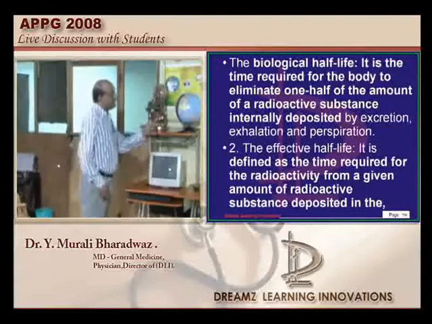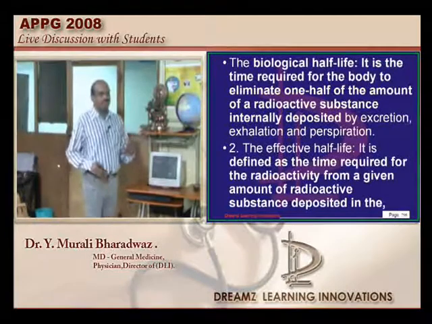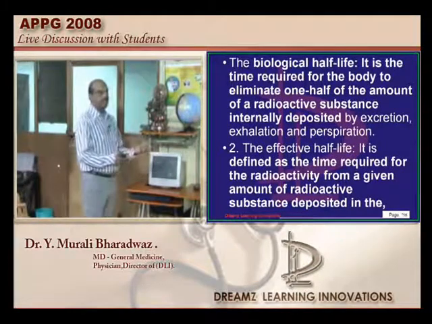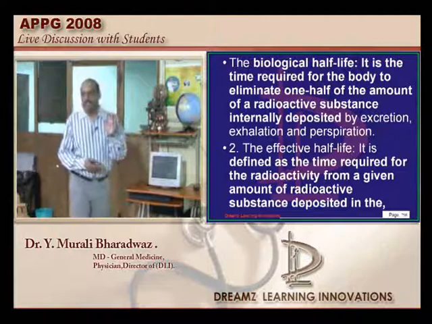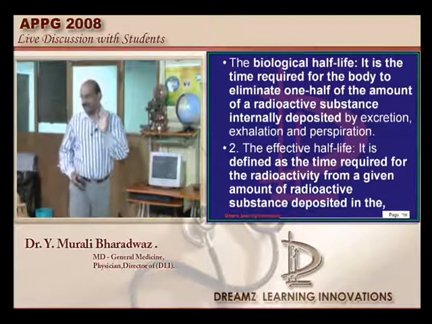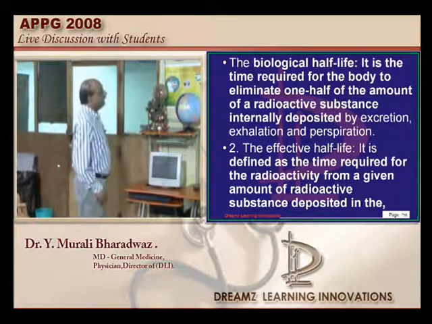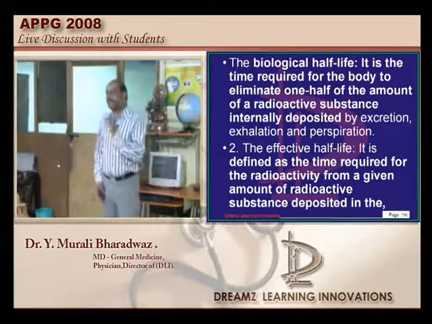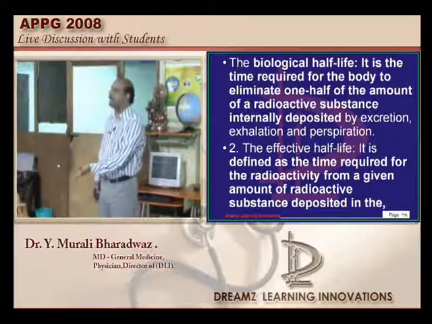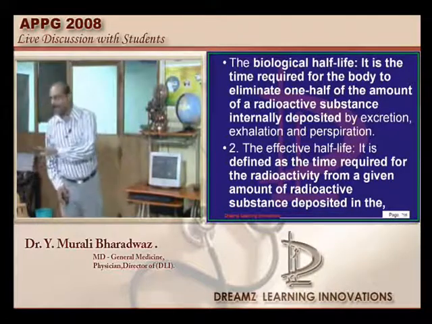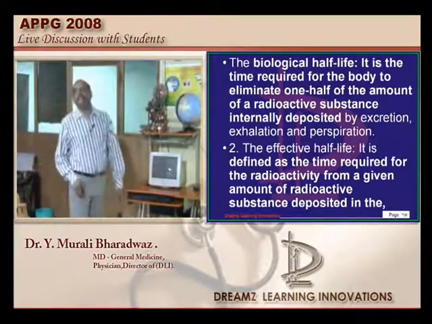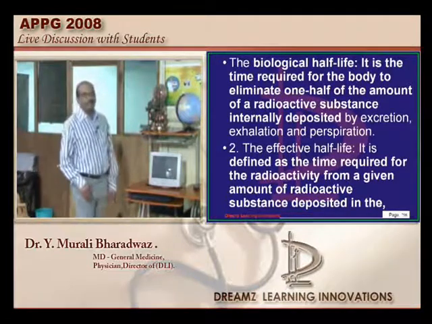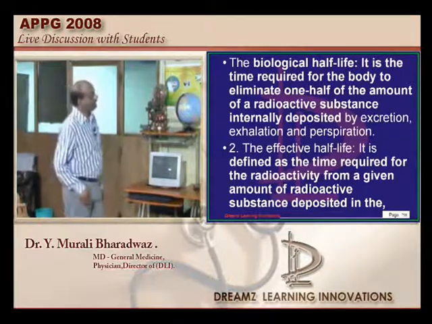Biological half-life is the amount of the radioactive substance which is excreted, exhaled out, perspired out, and the body gets rid of it. Whereas effective half-life is the combined, both its physical half-life and the body's half-life. Combined together is basically called the effective half-life. So effective half-life is biological half-life into radioactive half-life, is what needs to be remembered.